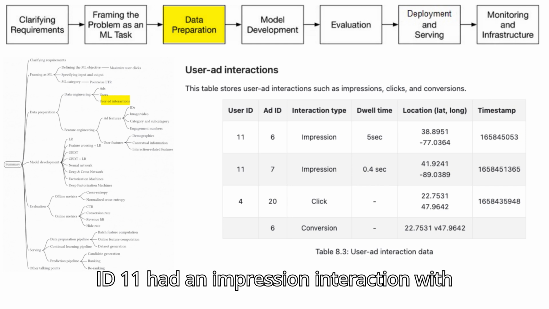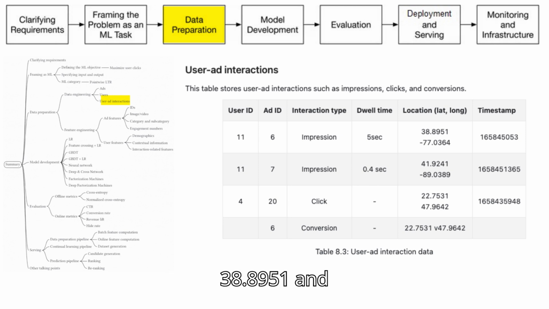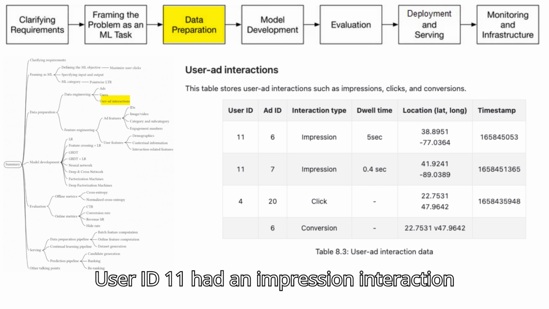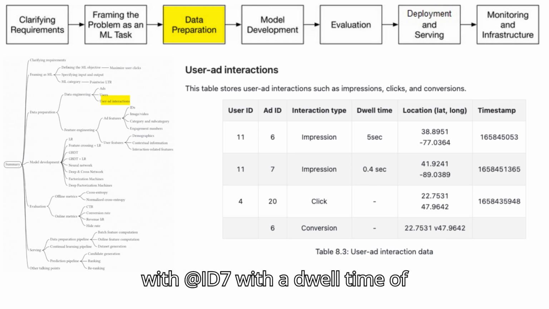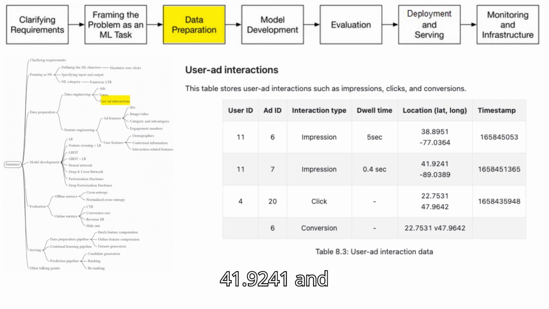Example user ad interaction records. User ID 11 had an impressions interaction with ad ID 6, with a dwell time of 5 seconds, located at latitude 38.8951 and longitude -77.0364, at timestamp 165845053. User ID 11 had an impressions interaction with ad ID 7, with a dwell time of 0.4 seconds, located at latitude 41.9241 and longitude -89.0389, at timestamp